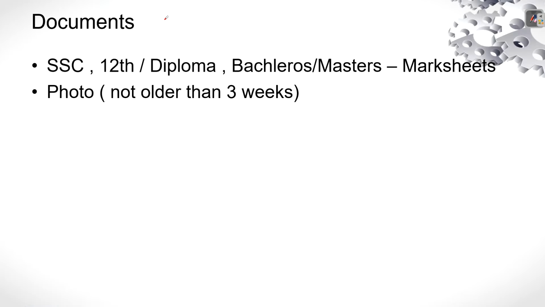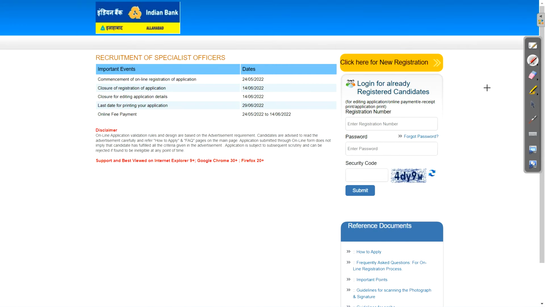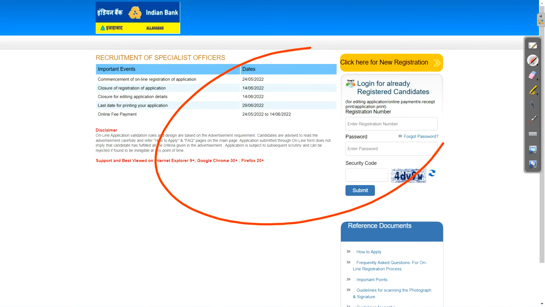Before that, what documents do you require? So your SSC mark sheet, 12th, diploma, bachelor, master. Okay, mark sheets just carry with yourself. Photo you need to upload, which should be a recent photo, and signature in black ink on white paper. Okay. So when you click on the link which I am giving in the comment section, this page will open. Okay, just click here for new registration.